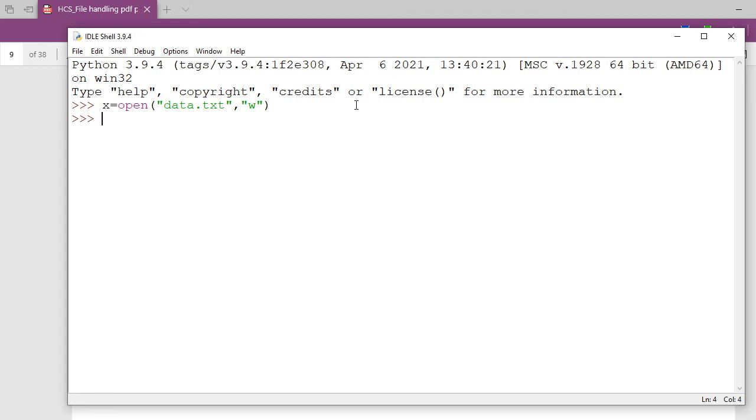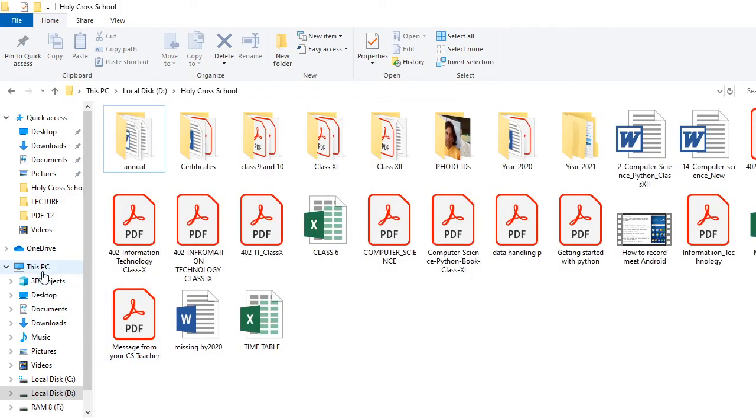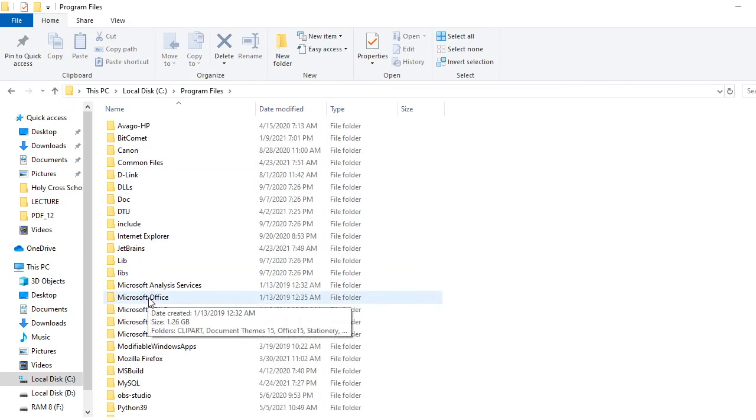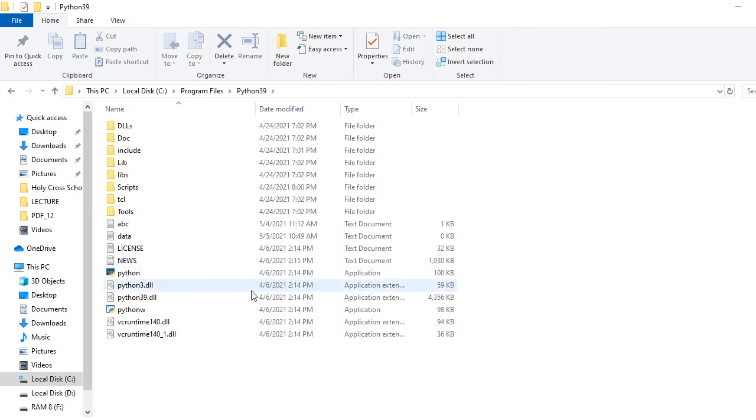So now you see my file is being created. Okay, now let's see whether this data file is created or not. So I'm going to open my PC. You see, this is my PC, and I'm going in C drive. My drives are visible. You see, in this one I am going in Python. See, Python is here. So just now we have created the data. Is the data visible? You see, just check out here. Yes, sir. Data, we have created just now, and it is a text document, 0 KB, nothing is there in that. So just now we have created a file from this Python.